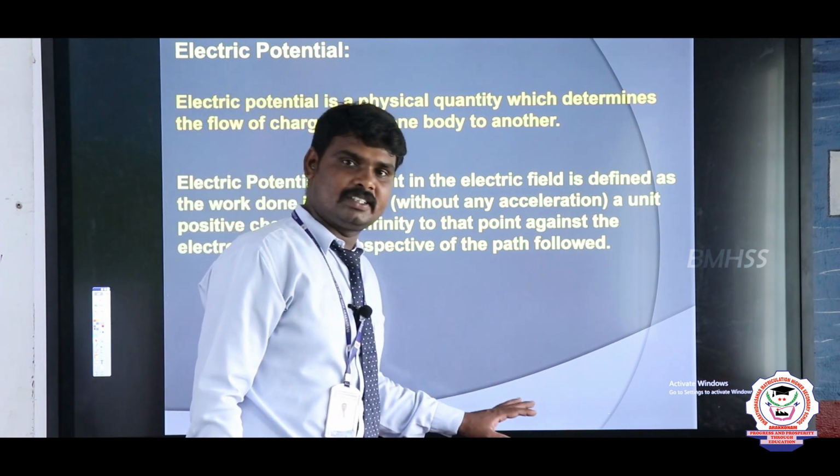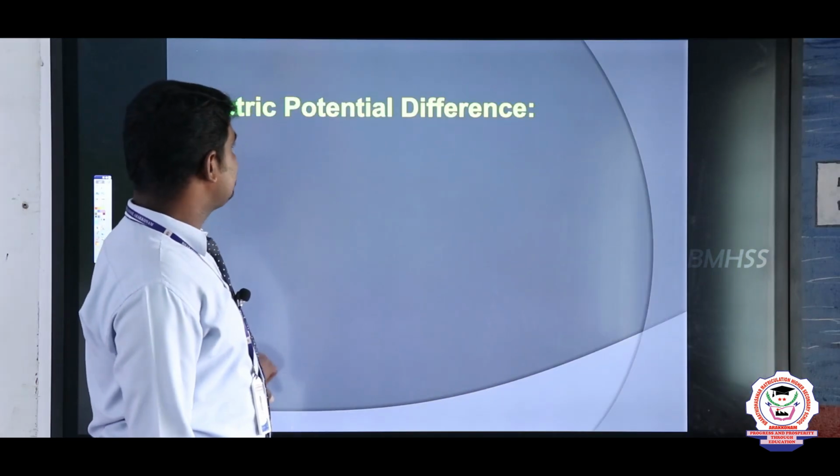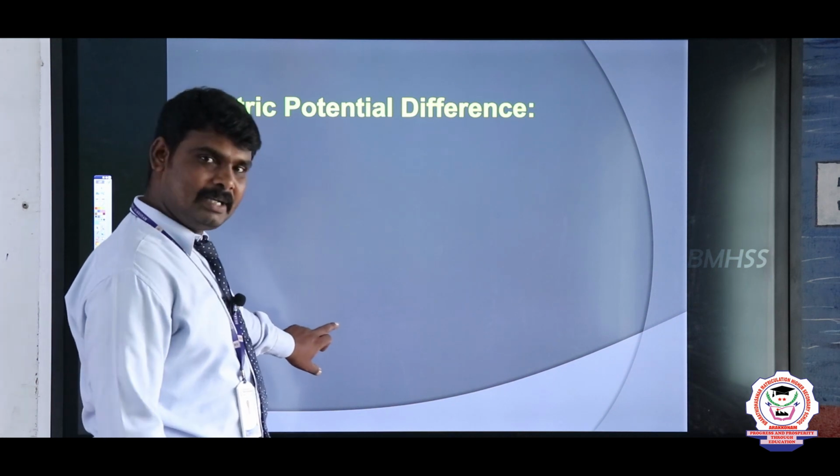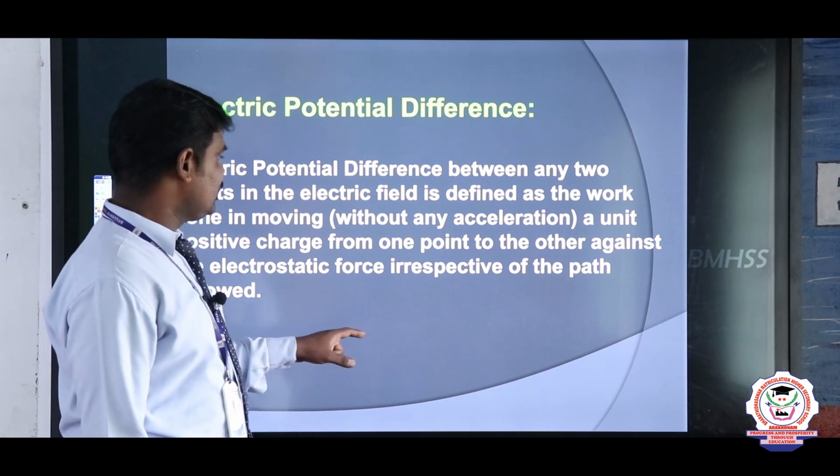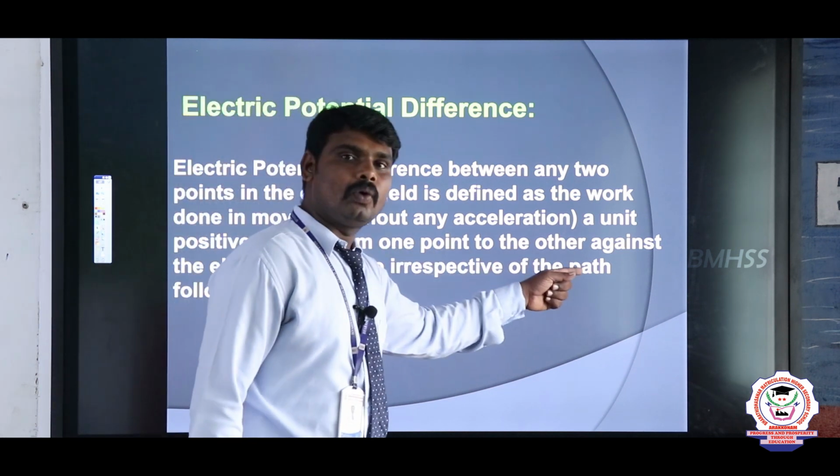Next, potential difference. Electric potential difference has the same definition, but only one thing changes: from one point to another point. In electric potential it is from infinity to that point, here it is from one point to another point.